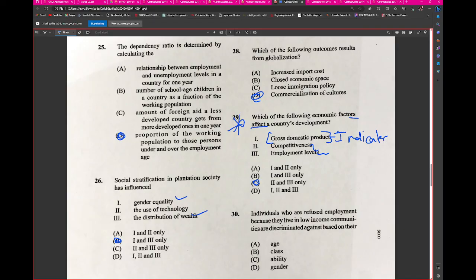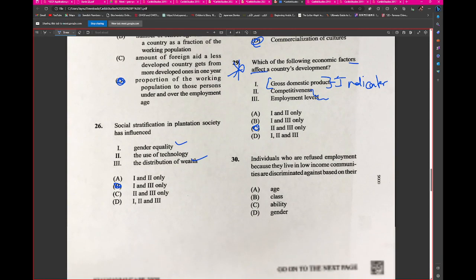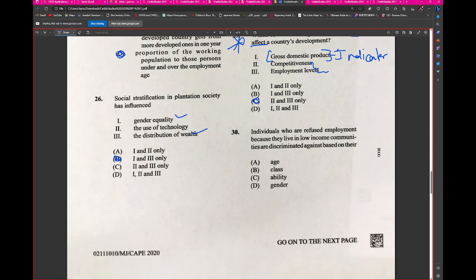The following outcomes result from globalization. Alright, thanks. For 29, that's why I put that. If it is D, please let me know why D. Because Rich was saying it's a stretch, so I guess so. But that's my answer though.